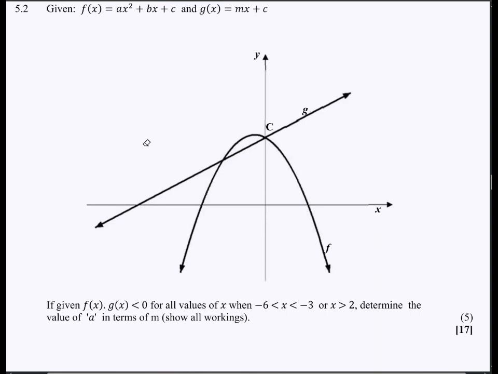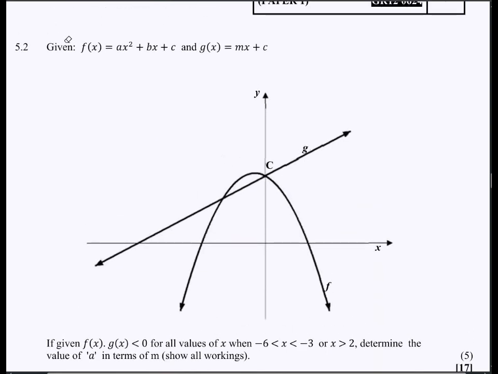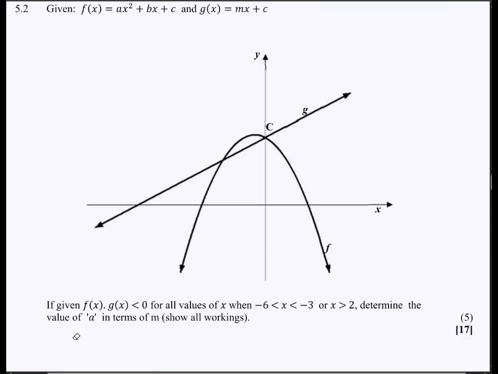Okay, so question 5 is still continuing. Given f of x is equal to ax squared plus bx plus c and g of x is equal to mx plus c. If given that f of x times g of x is less than 0 for all values of x when x is greater than -6 but less than -3, or x greater than 2, determine the value of a in terms of m. Show all calculations.